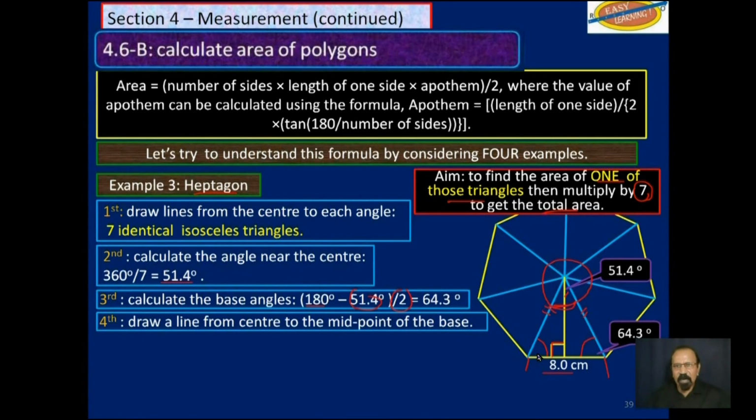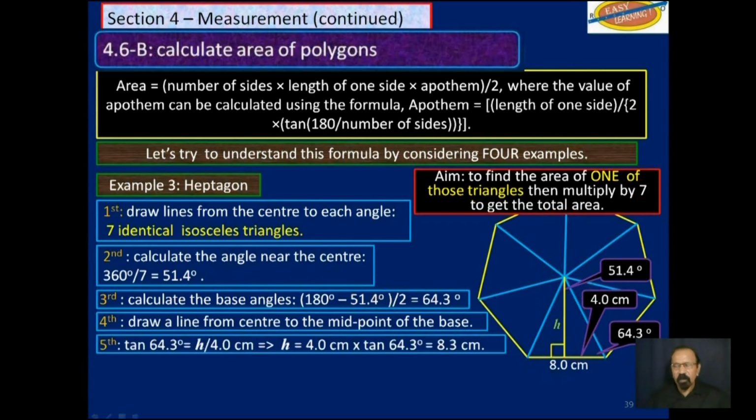If it bisects that side, then this half of that side is 4.0 centimeters. We use the tan trigonometric ratio. So tan 64.3 is equal to opposite over adjacent here, which is h over 4, because remember, it's just this half, not the whole side.